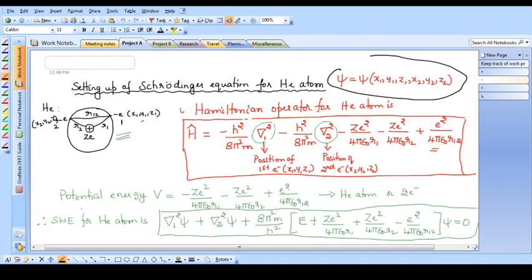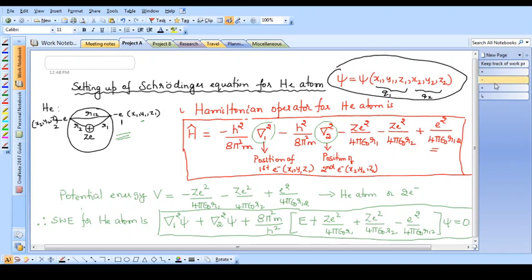The wave function depends on 6 variables x1, y1, z1, which I can collectively call q1, a collective symbol representing the position of the first electron, and x2, y2, z2, which I will collectively call q2, representing the position of the second electron. So the overall wave function can be written either as a function of 6 variables or a function of 2 variables q1 and q2.